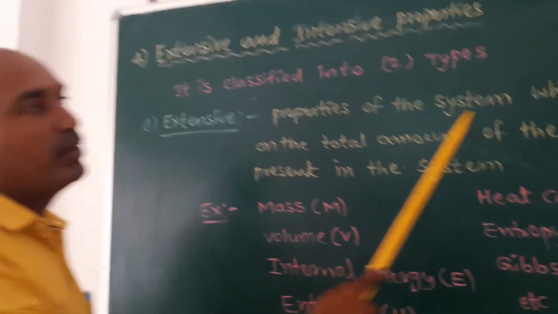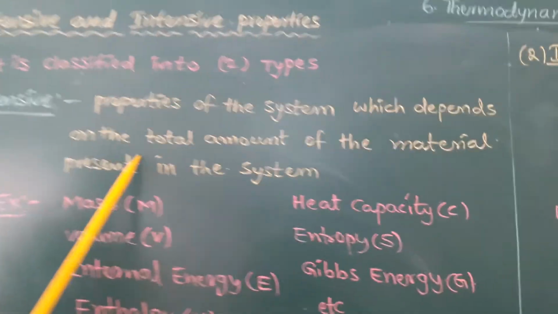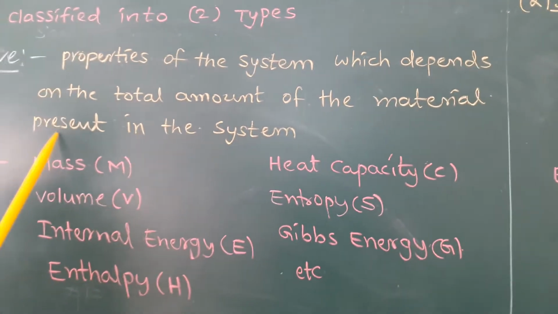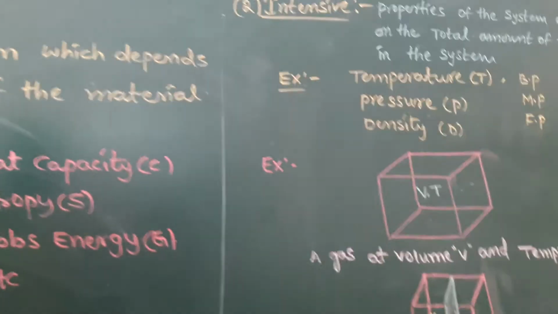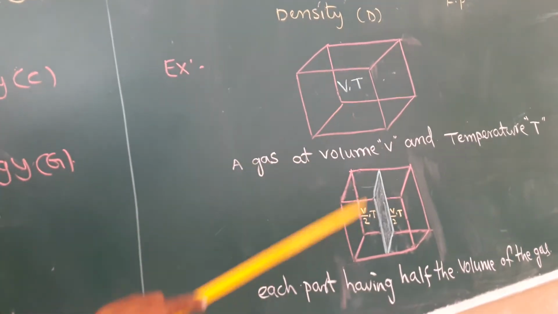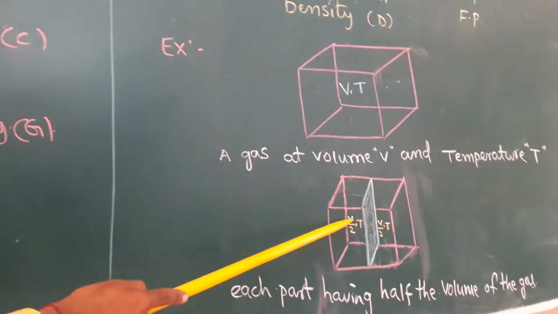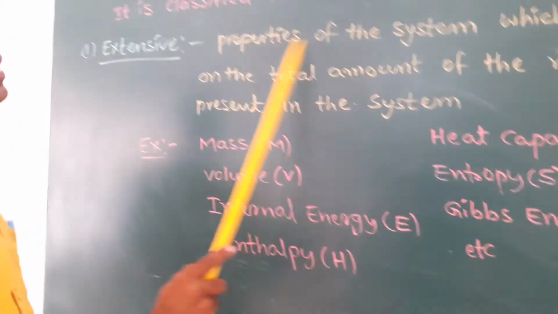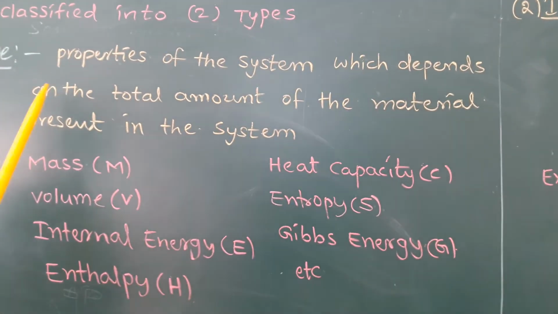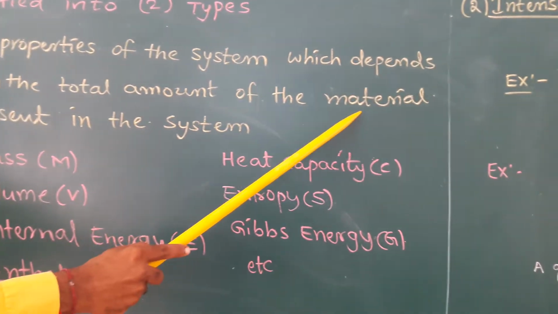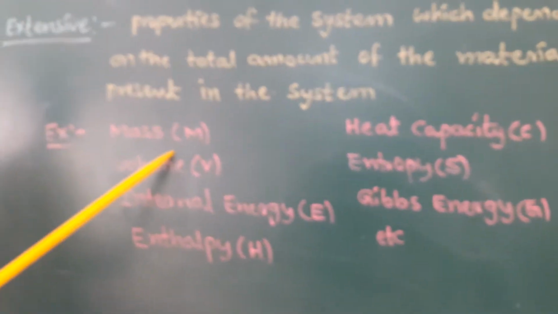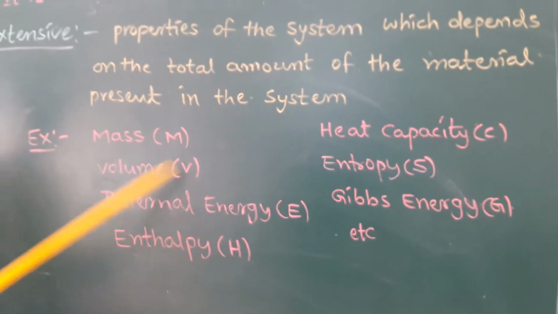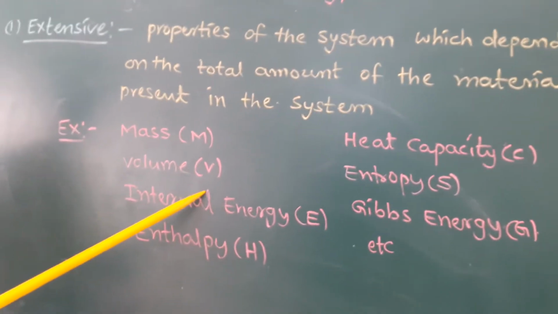And extensive properties: properties of the system which depend upon the total amount of the material. V is converted into V by 2. It depends upon the amount of material, the volume V. Properties of the system which depend upon the total amount of the material present in that system. For example, I can take the mass also. M is converted into M by 2. Volume V is converted into V by 2.